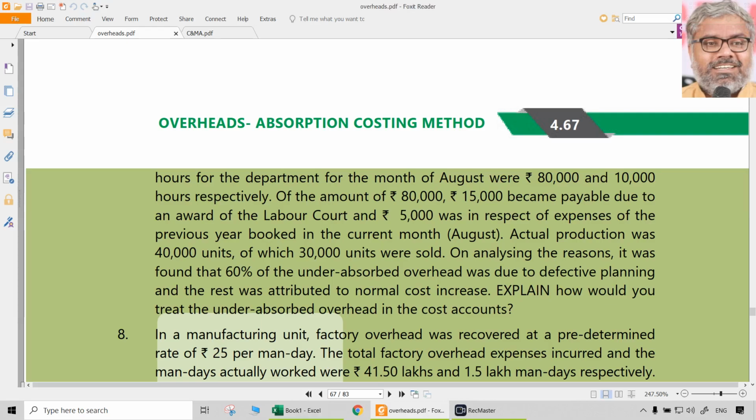Now, actual number of units produced are 40,000. In that, 30,000 units are sold. Which means 10,000 units are still in the closing stock inventory. That is one thing. Another data. On analyzing the reasons, it was found that 60% of the under-absorbed overheads was due to defective planning and the rest was attributed to the normal cost increase. Explain how would you treat the under-absorbed overhead in the cost accounts.